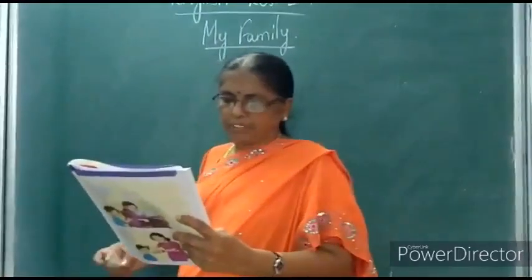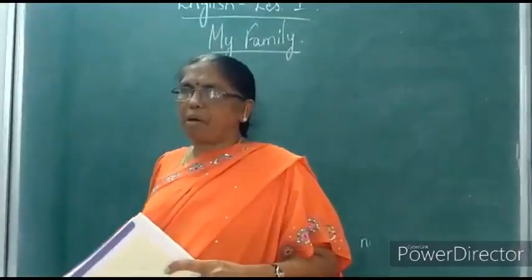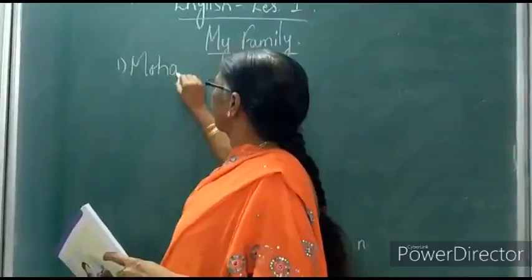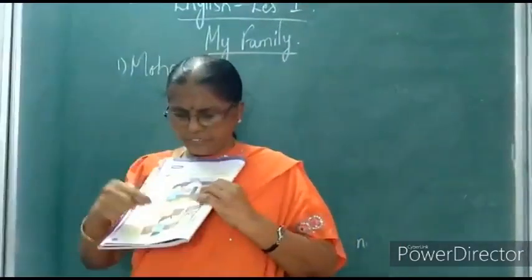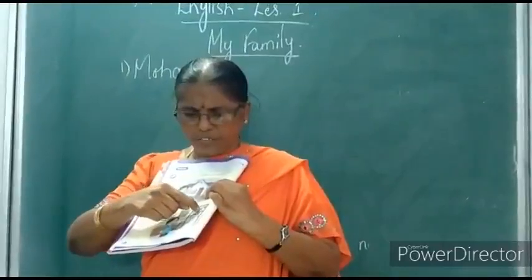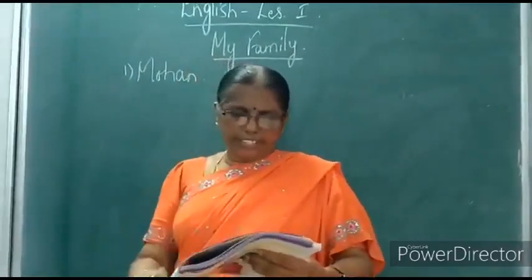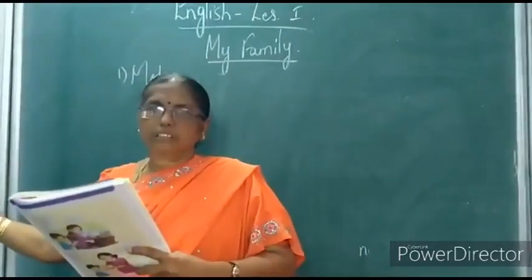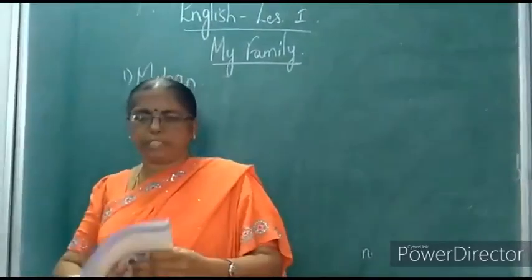Okay. First, hi, I am Mohan and this is my family. So first he says, I am Mohan and this is my family. See, you can see Mohan's family here. 1, 2, 3, 4, 5 members. Understood? So he's saying, I am Mohan and come, I will take you to my house and I will tell you who is what in my family.